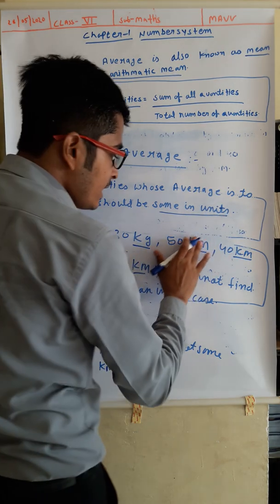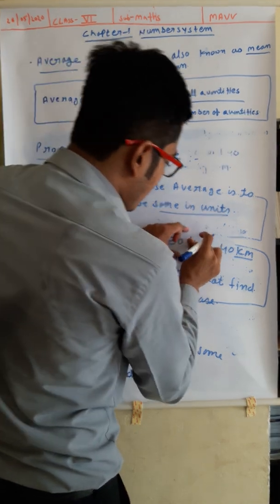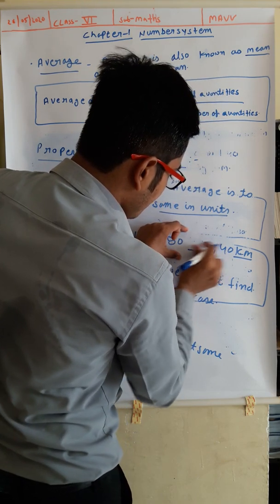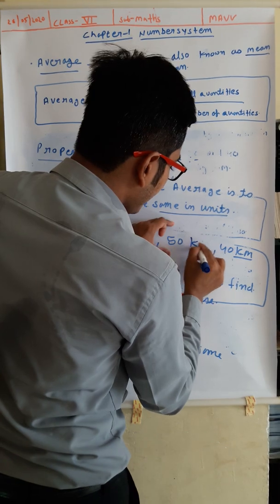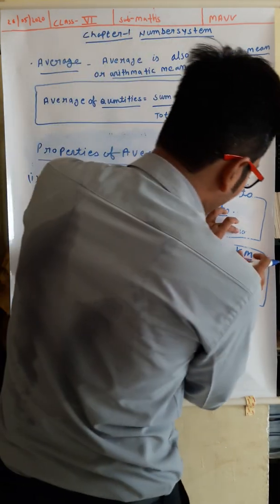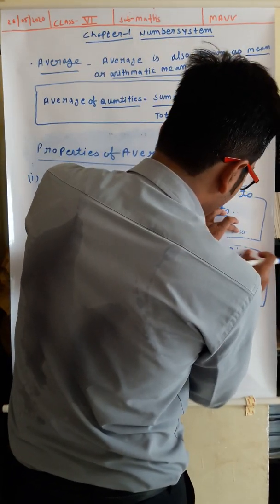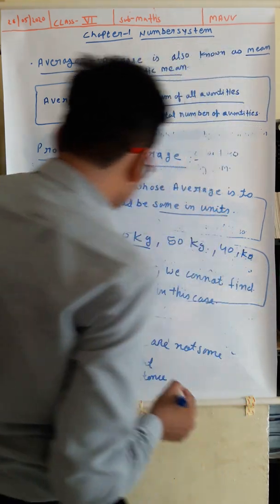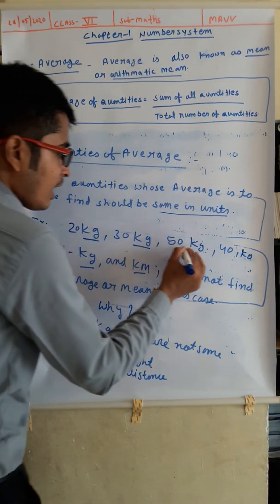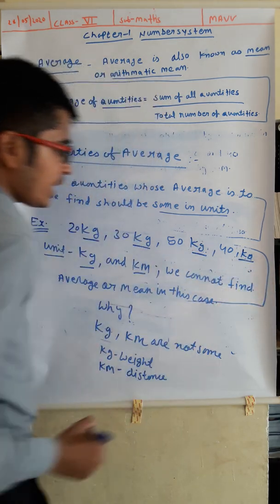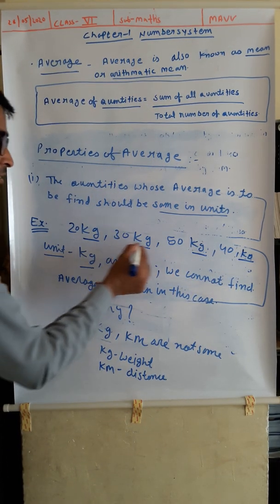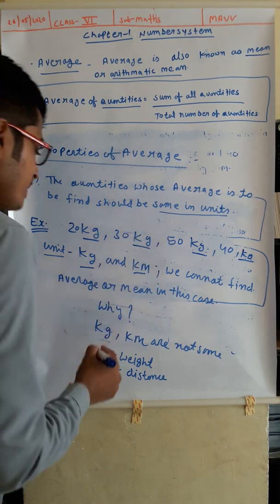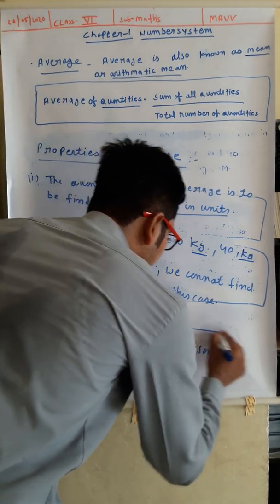If here instead of 50 kilometer it would be kg, and instead of 40 kilometer it would be kg, then since all the quantities are in same units, you could find the average.